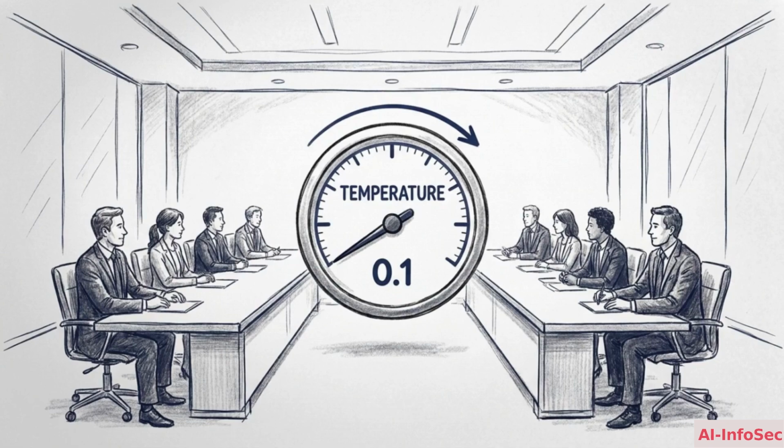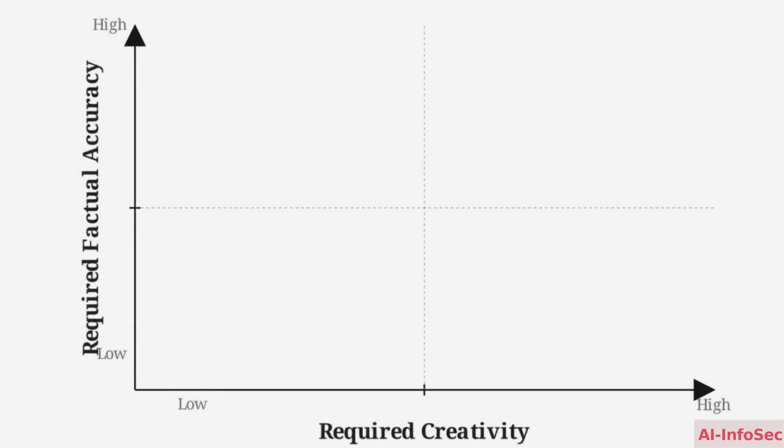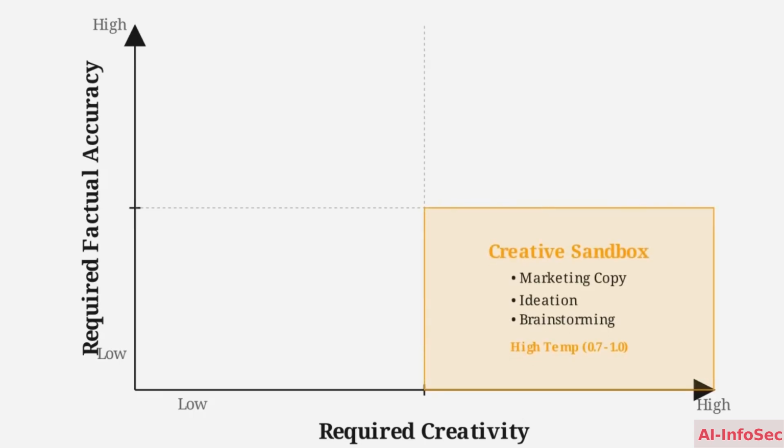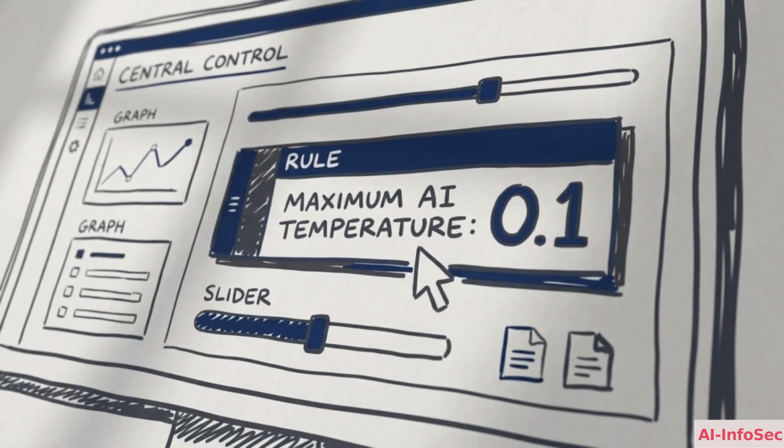Temperature operates as a core tool for AI governance. Map your settings to operational risk. On this matrix, we plot factual accuracy against creativity. In the creative sandbox, marketing tasks thrive on a high temperature, where unpredictability is an asset. But for the zero-trust enterprise, like cybersecurity or humanitarian response, factual integrity is mandatory. In these high-stakes environments, organizations must mandate a low-temperature setting to prevent operational failure.